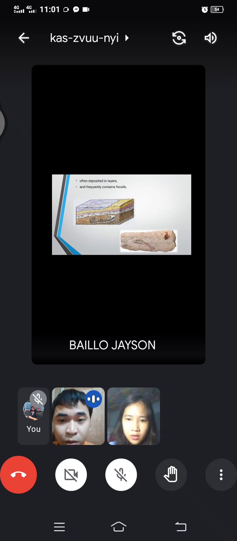Often deposited in layers. So as you can see, they have two pictures of fossils. Sedimentary rock is also where we find the fossils. So you can see here we have fossils of dinosaurs that were living.